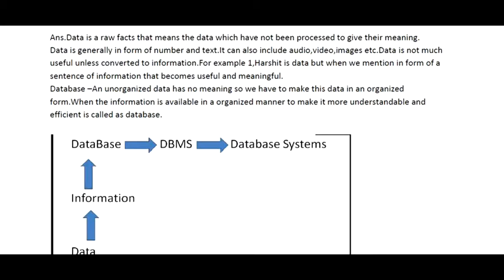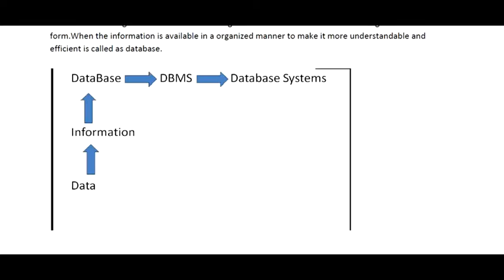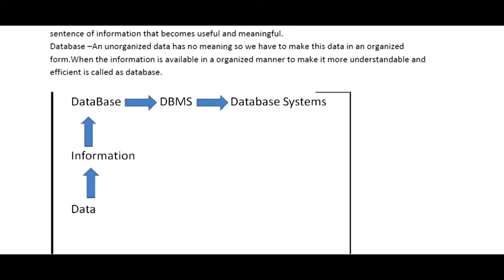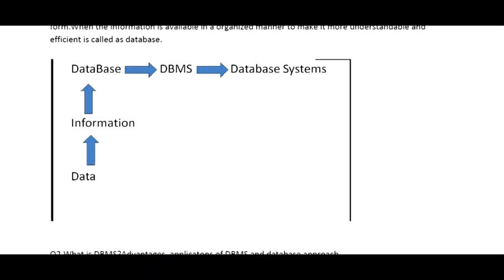So we need to understand what data is and what a database is, as defined in the definition. A database is when we organize unorganized data, which has no meaning by itself, into a form that is understandable to us and efficient. When we create a database, we do it with the help of tables.